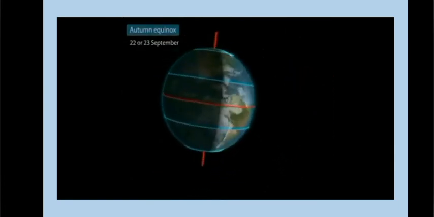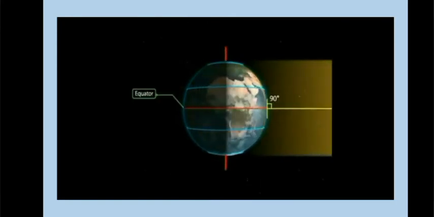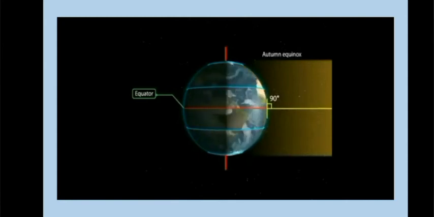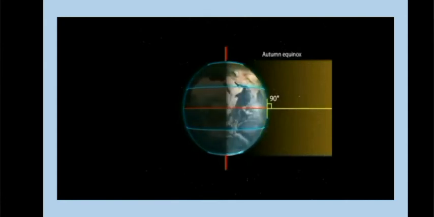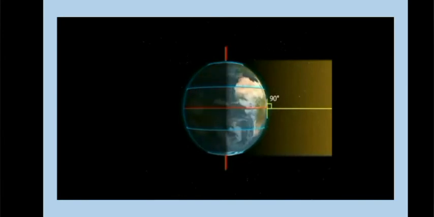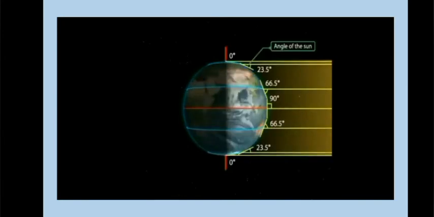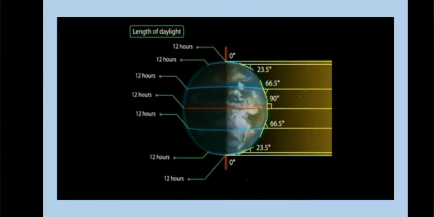Then we will come to autumn equinox, which occurs on 22nd or 23rd of September. On this day, the sun is over the equator again and the equator receives the largest amount of sunlight. On this day, the northern hemisphere is in the autumn equinox and the southern hemisphere is in the spring equinox. As we know that the angle of the sun goes on decreasing towards the pole, on this day, both hemispheres receive an equal amount of sunlight and the length of the day and night are once again equal at all places on the earth.